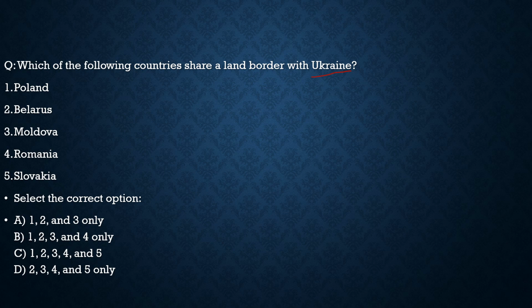And here we need to know about this, as UPSC does ask you questions with respect to borders. Now let's try to understand what are the borders of Ukraine. Poland, 100% correct. Belarus, correct. Moldova, correct. Romania, correct. Slovakia, correct. So with respect to this question, all the statements are correct, and from the code window, the correct code would be option 1, 2, 3, 4, and 5, which is option C. With this, let's move to another.